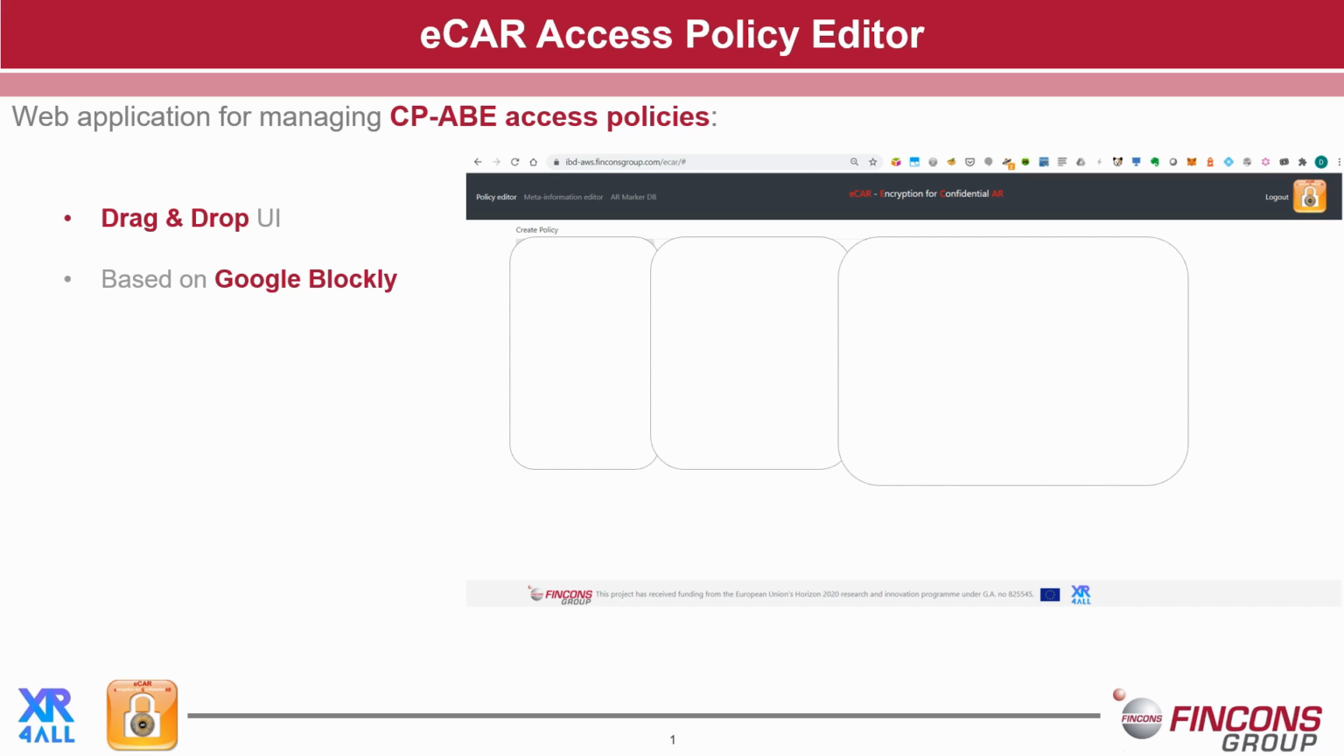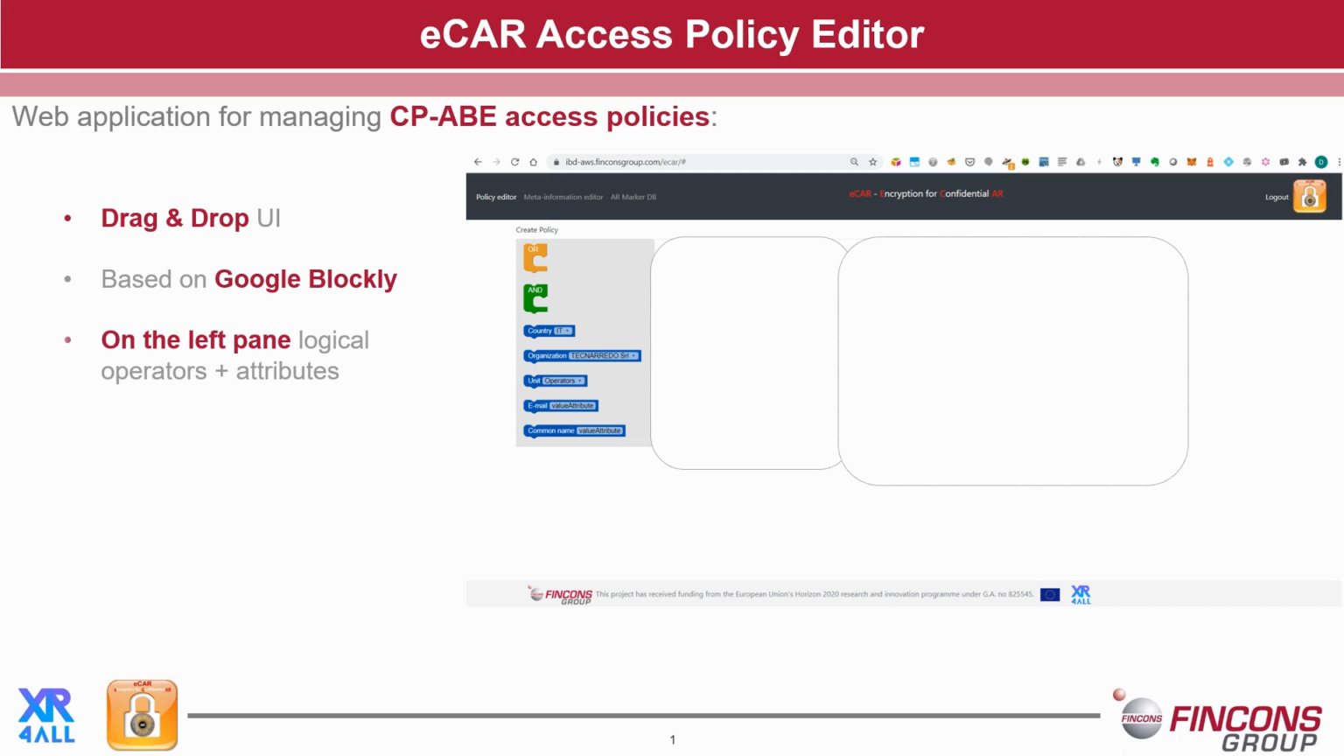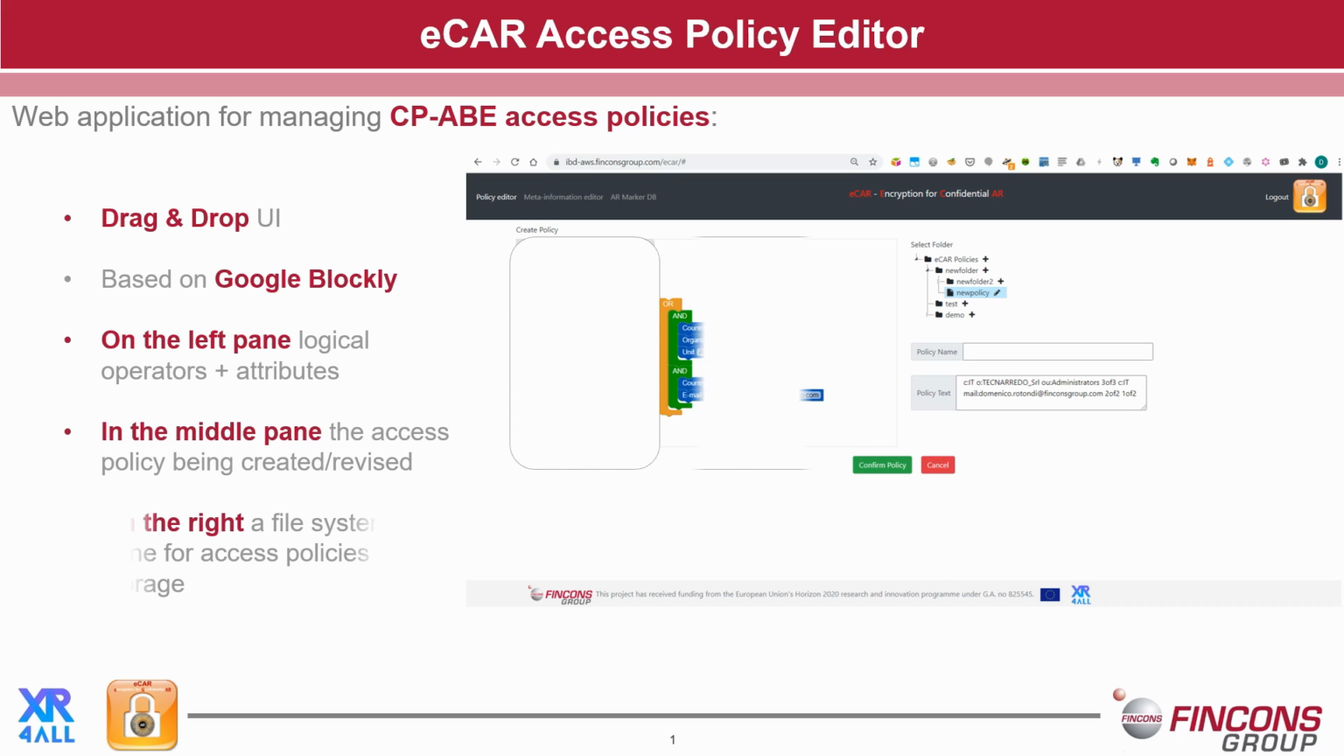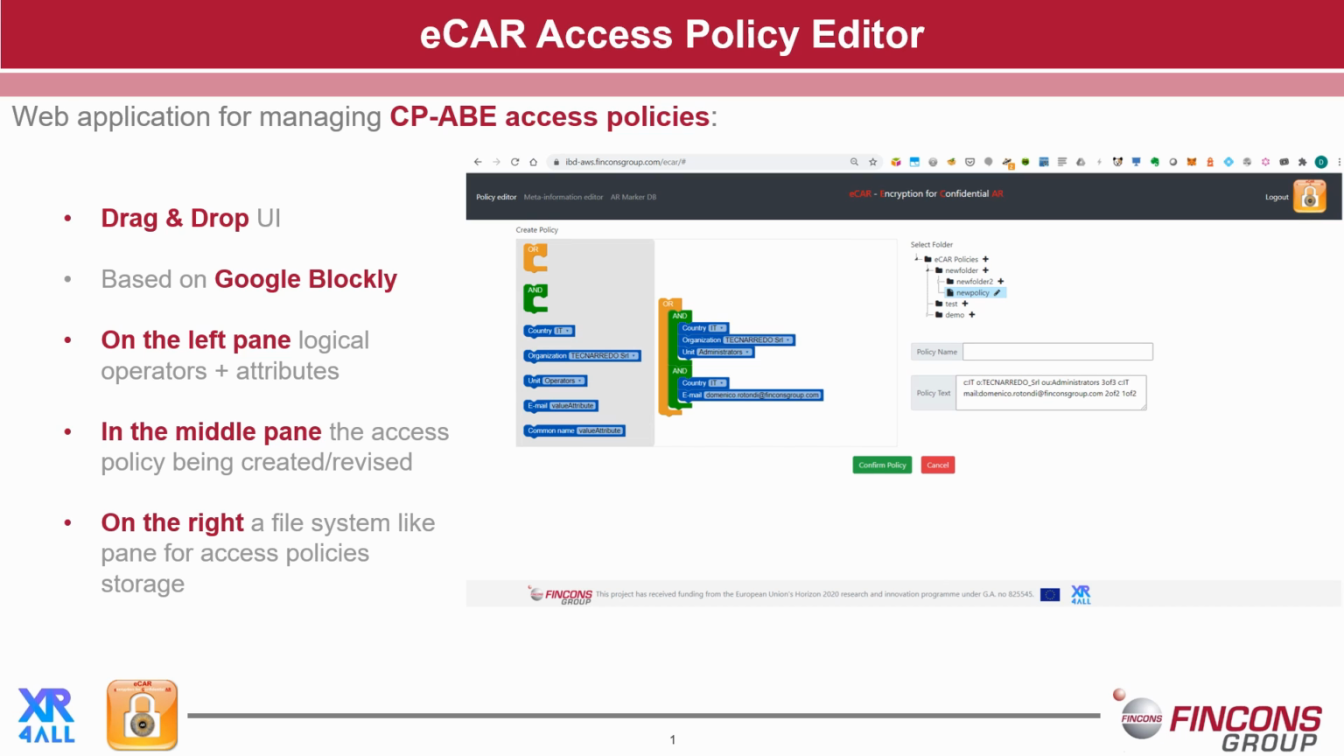This application provides a drag-and-drop UI that is based on the Google Blockly framework. On the left pane you have a set of logical operators and a set of attributes that you can select and drag on the central pane. On the central pane, combining the operators and the attributes on the left side, you can create even complex access policies. On the right side we provide a file system-like pane where you can save policies. Of course, you can edit existing policies and modify them.